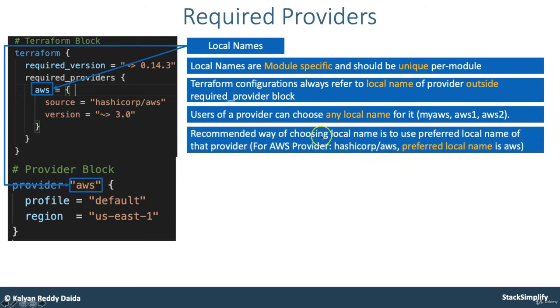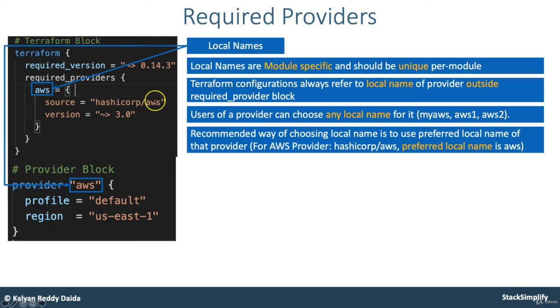The recommended way of choosing a local name is to use the preferred local name of that provider. For the AWS provider, hashicorp/aws, its preferred local name is whatever is seen here, AWS. That's the reason we have used AWS here also.